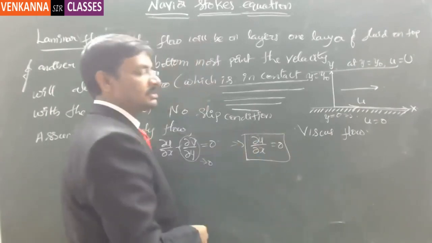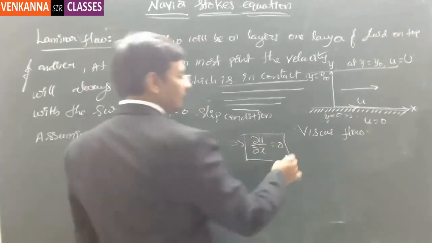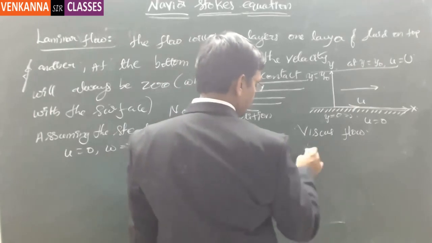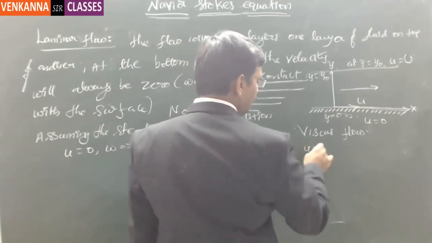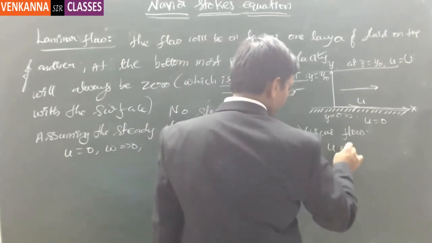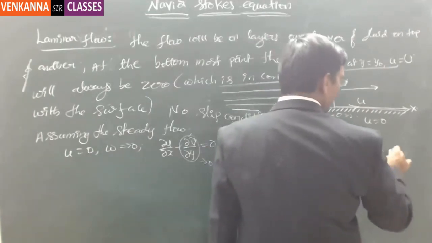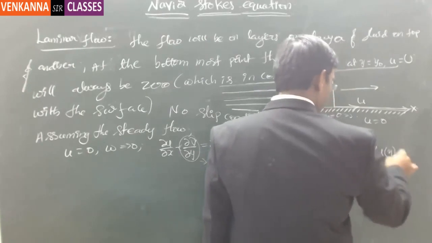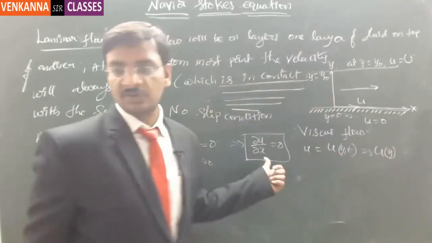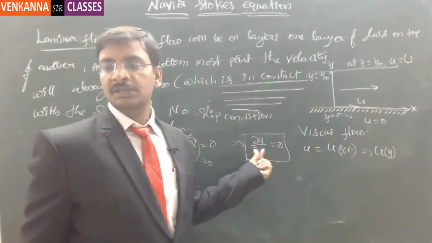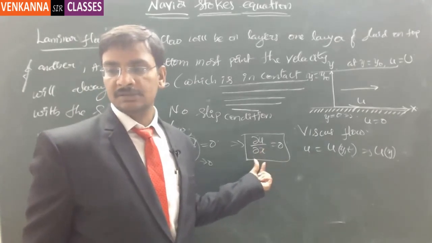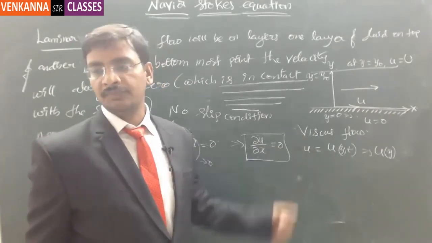So if dou u by dou x is equal to 0, then on integration, u is equal to some function of y comma t. For a steady flow, it will be only u of y. Because the derivative with respect to x is vanishing, this is independent of x. So it may be a function of y or t.